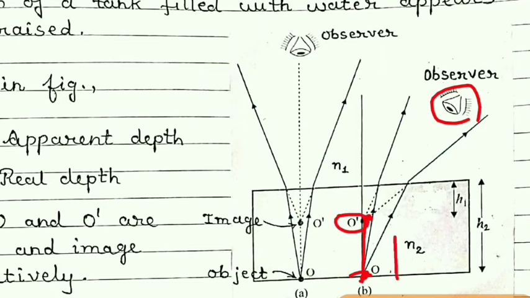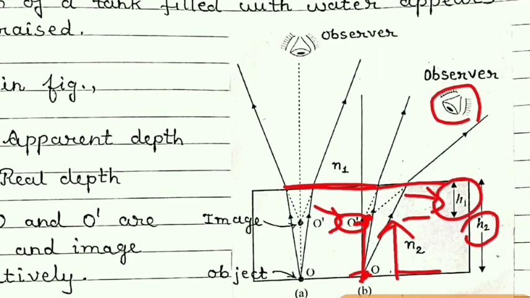So there is a shifting of this much, and we can find the shifting by this difference: actual height minus apparent height. This h1 is nothing but the position of the image from the surface, and this h2 is the position of the object from the surface. So this is the actual depth h2, and this h1 is the apparent depth, that is, virtual depth.